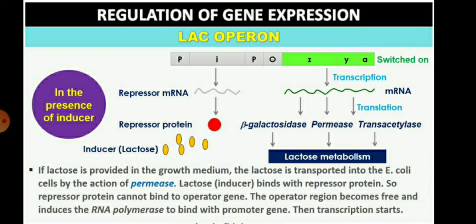Any query you can write in the query box. Today's homework is to write down the notes on the regulation of gene expression and the translation process. And after that, complete the question answers of chapter 6.